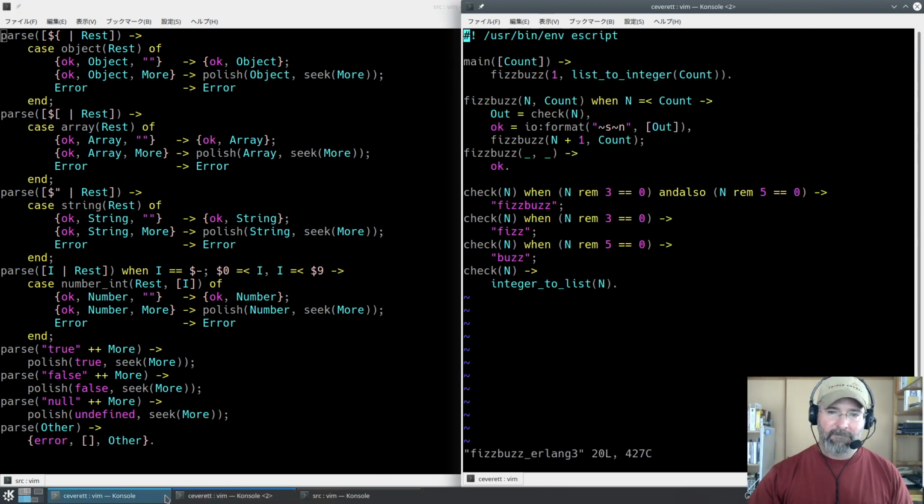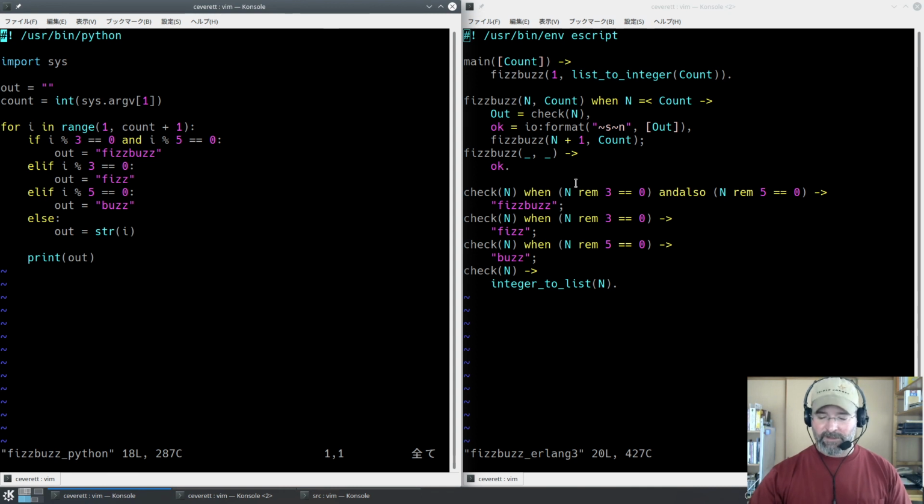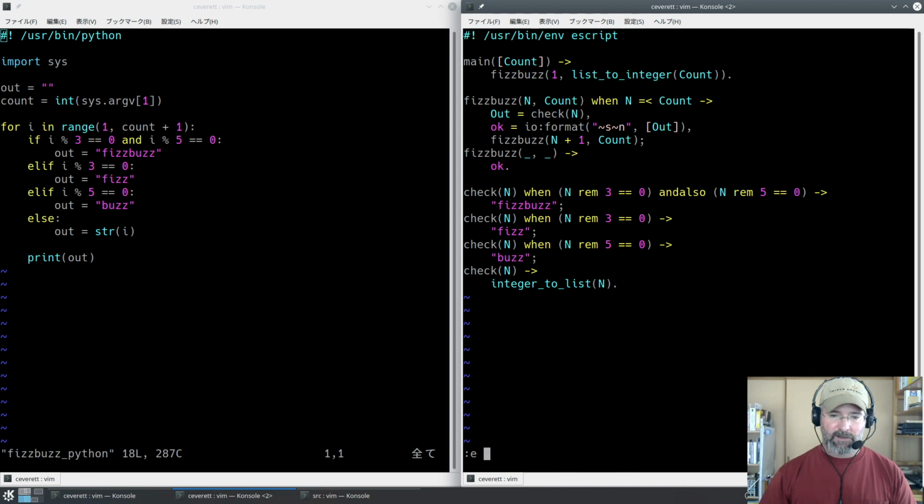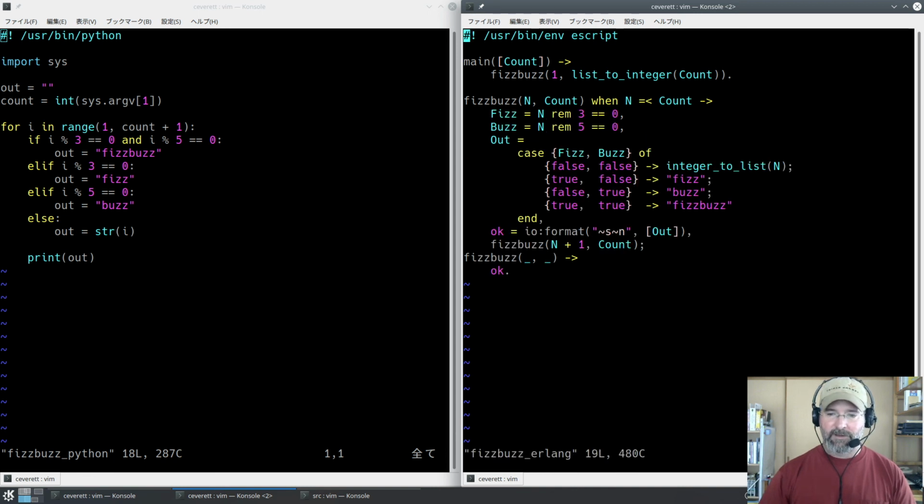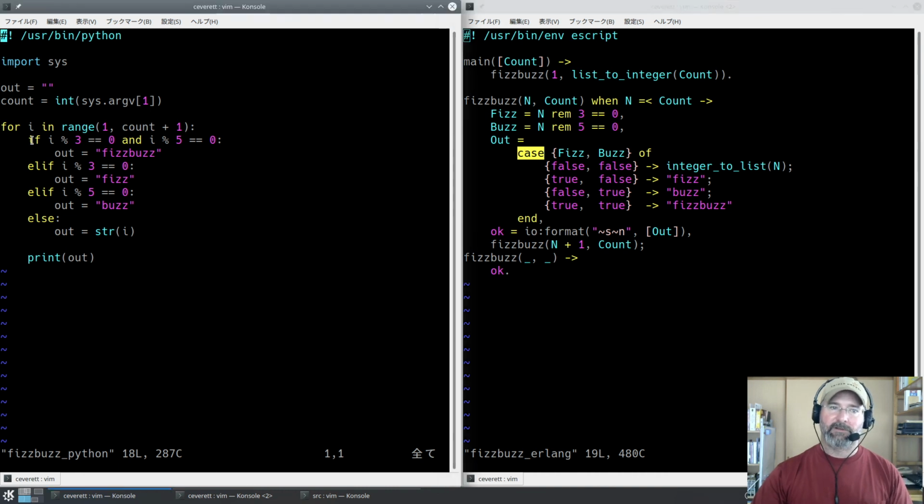So anyway, remember, in Erlang we tend to use the case statement instead of using the if statement in other languages. Case along with function head matching and guards is our analog to if in other languages.